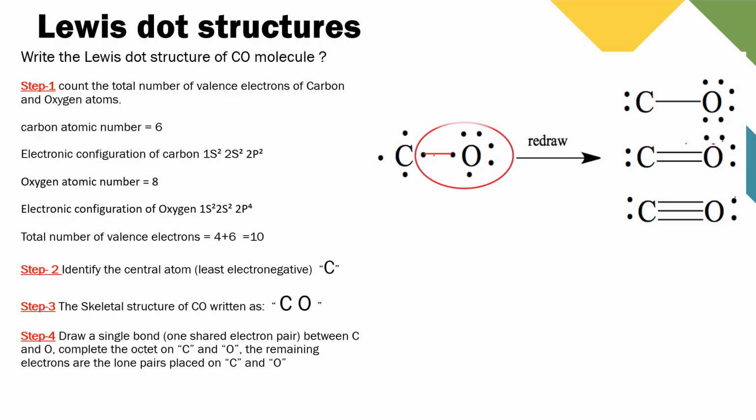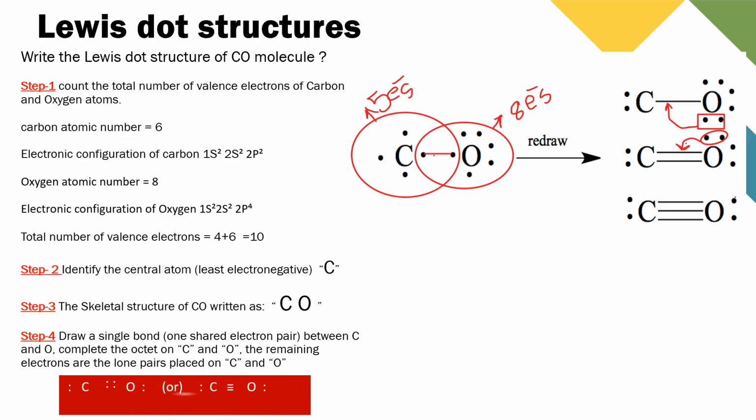If you form a single bond between carbon and oxygen, oxygen follows the octet rule but carbon doesn't follow the octet rule, so form a double or triple bond between carbon and oxygen and see that both atoms must follow the octet rule. Then if you form a triple bond, both carbon and oxygen follow the octet rule and the remaining electrons are lone pair electrons placed around the carbon and oxygen atom. So like this we have to write a Lewis dot structure of